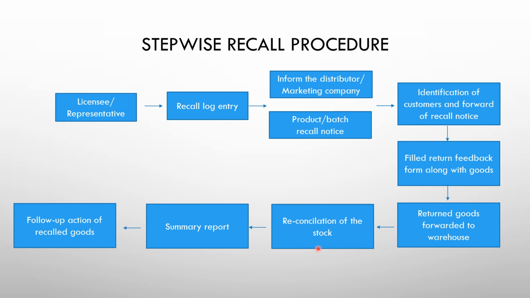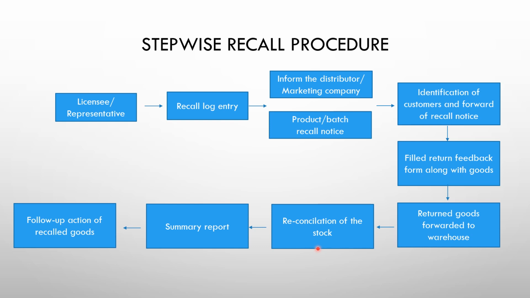The warehouse person is responsible for looking into all these things, and has to be confident that all the material that has been distributed has been returned. They have to be very conscious that they get back everything and reconcile the stock that has been distributed.